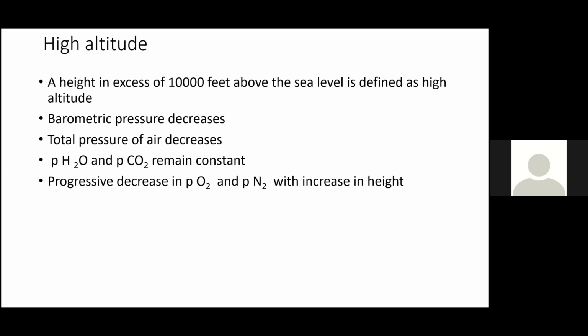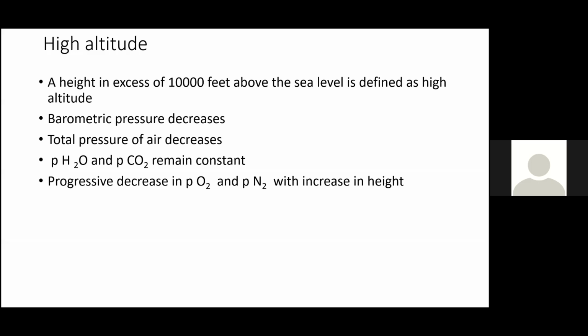Then what is the other important thing here? pH2O, that is partial pressure of water vapor, and partial pressure of carbon dioxide remain constant, because the pH2O is dependent mainly on the body temperature. When that doesn't change, pH2O won't change.